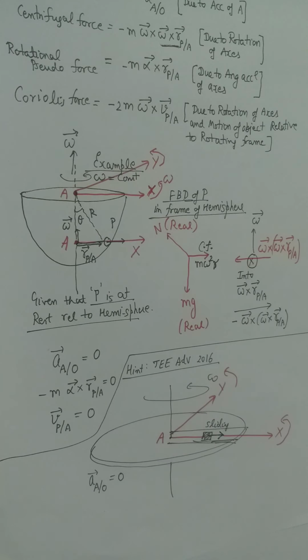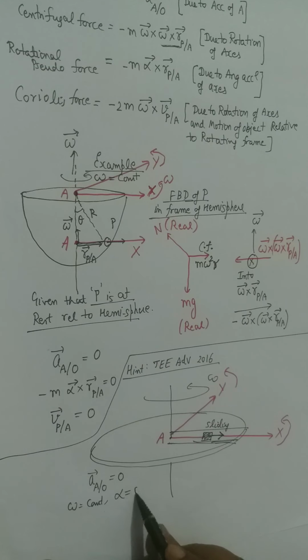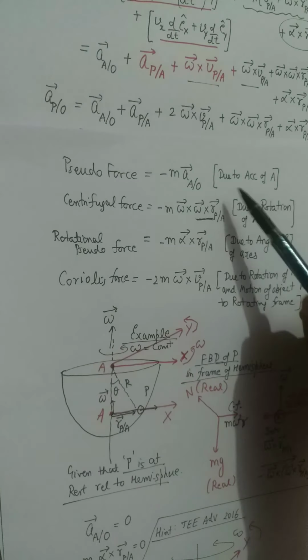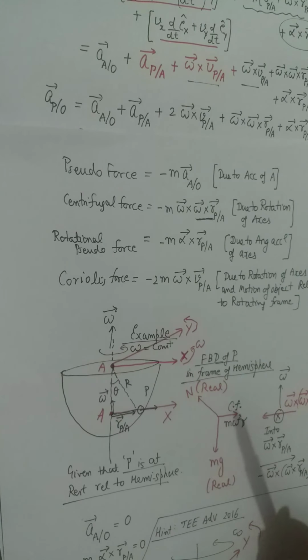Also it was given in this question that omega is constant, so the term alpha will be 0. So there is no need to consider the first term and the third term in this specific question.